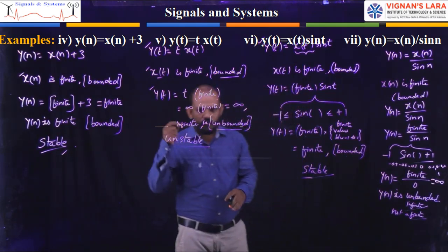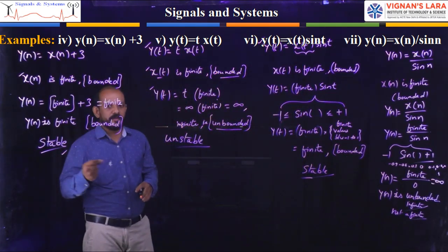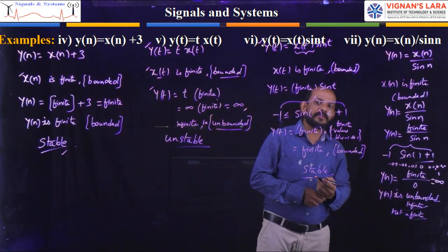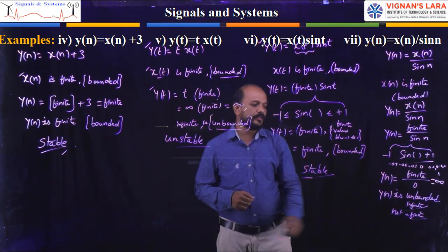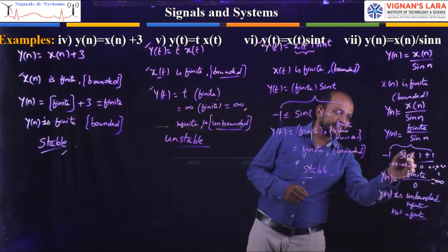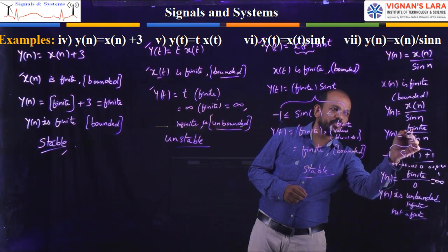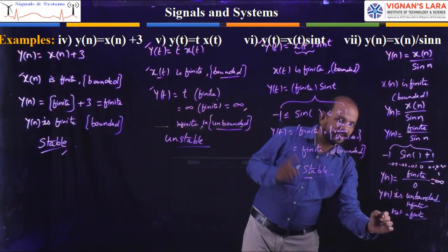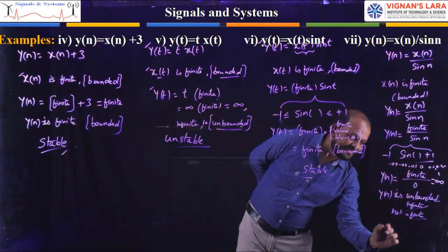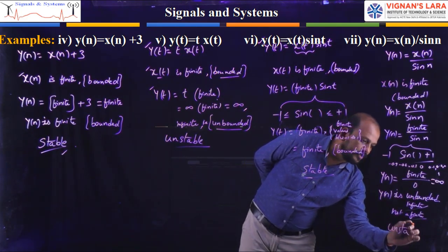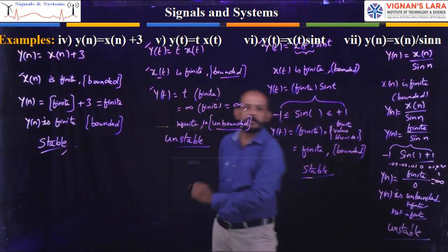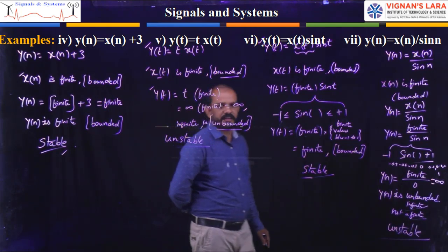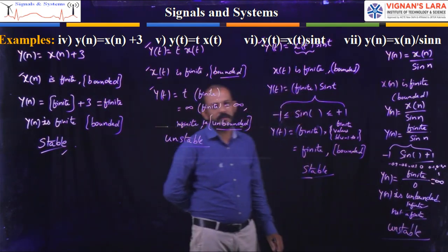Even for one instant, if a bounded input produces an unbounded output, then we say the system is unstable. So whenever this sine function goes to 0, finite by 0 is infinity, the output is unbounded. For one instant it is giving unbounded, that means it is unstable.